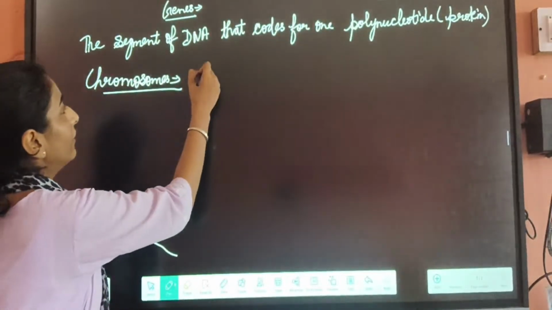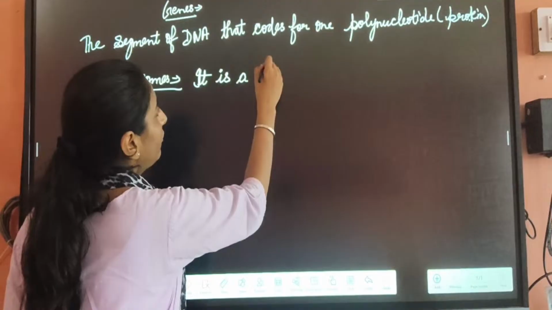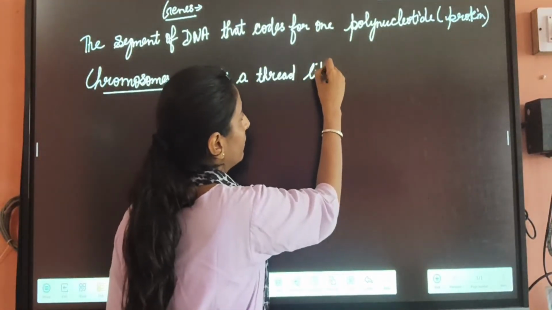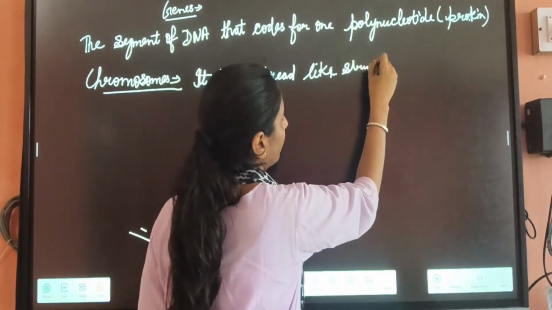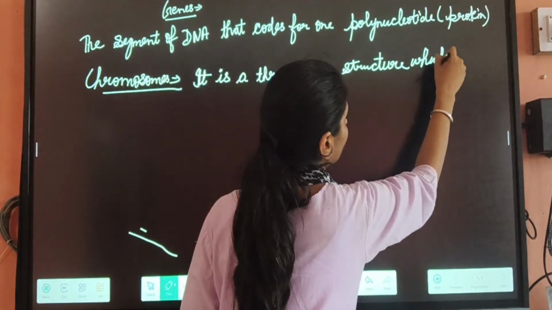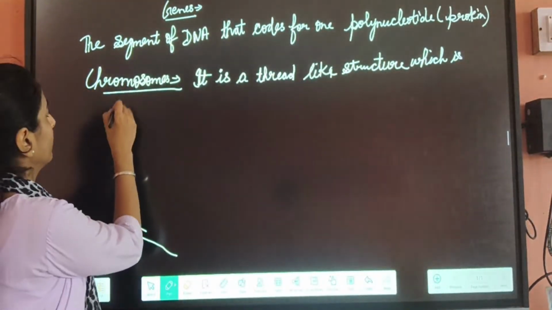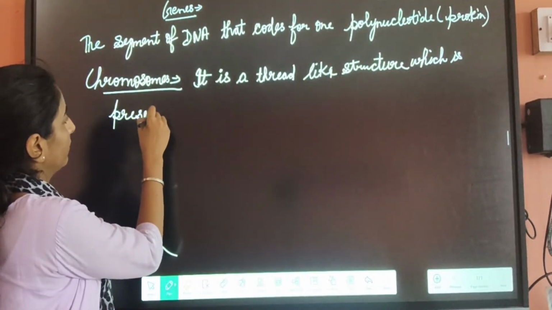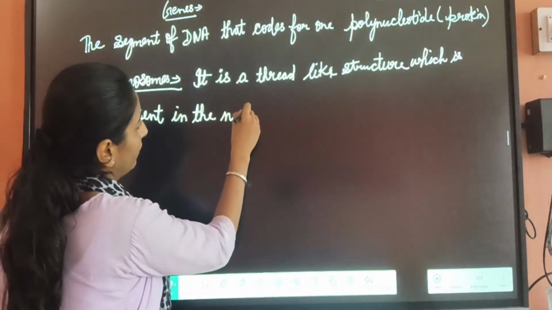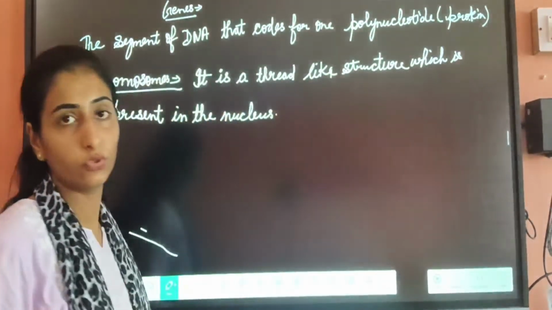So here we can write: it is a thread-like structure which is present in the nucleus of any organism. That is about the chromosomes.